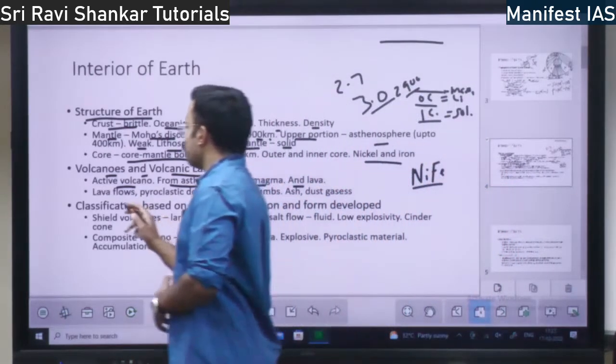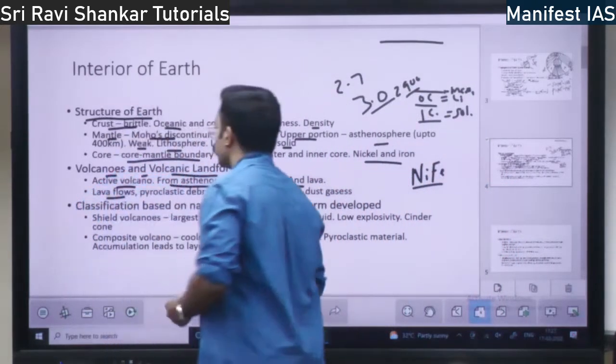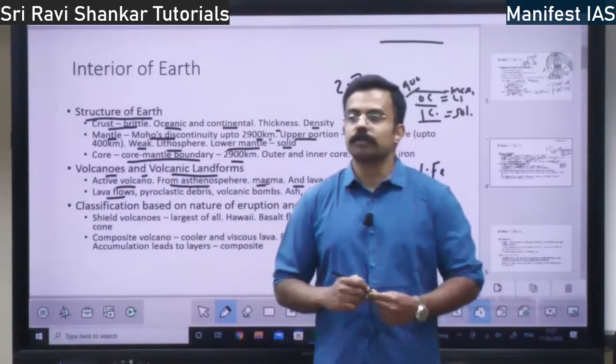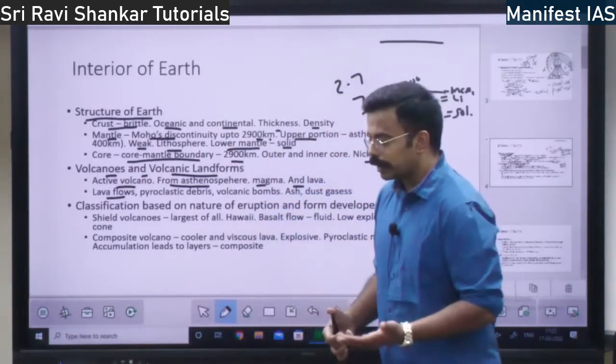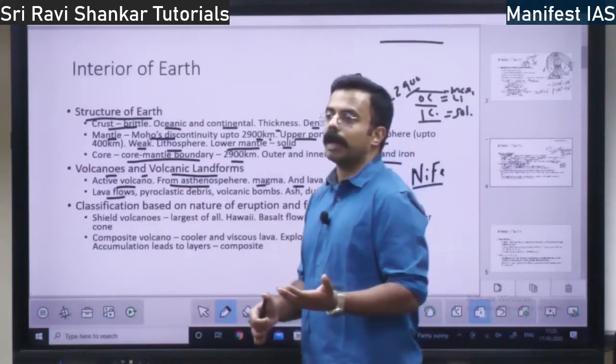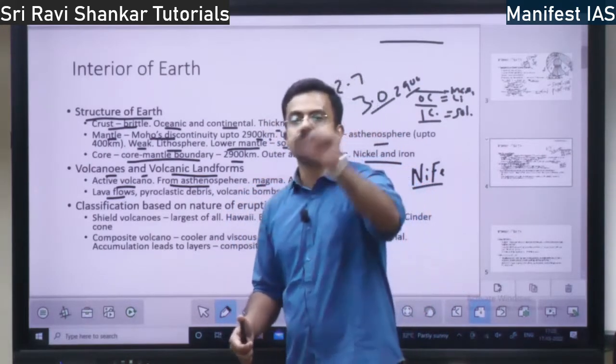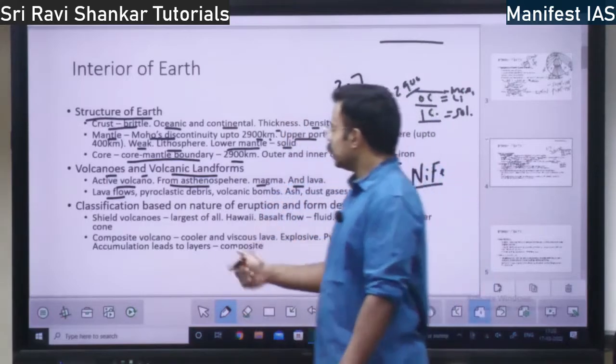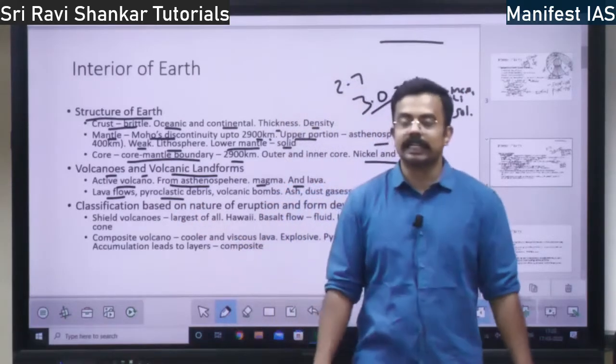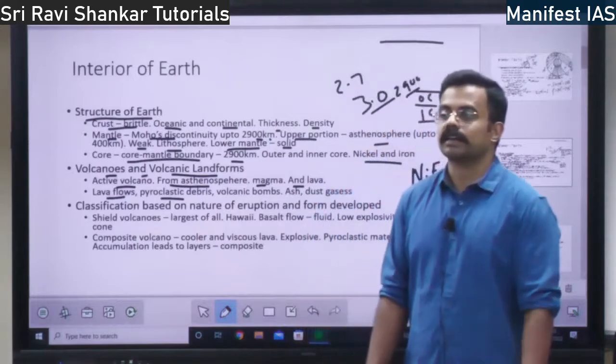So you have lava flows. Lava flows are what flows out of the volcano. Then you have pyroclastic debris. Pyro means fire.